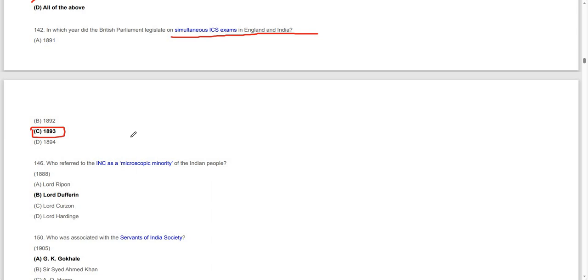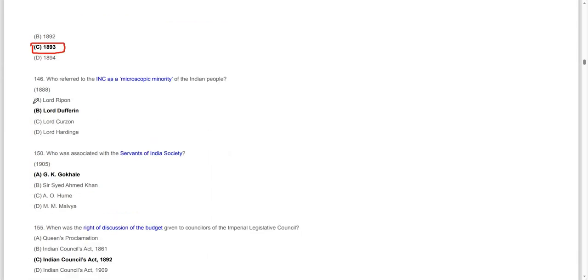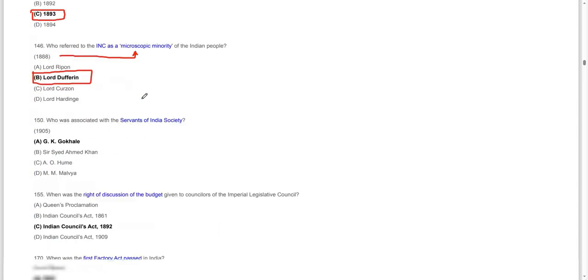Lord Dufferin is the one. In 1888, Lord Dufferin referred to the INC as a microscopic minority of the Indian people. Who was associated with the Servants of India Society?